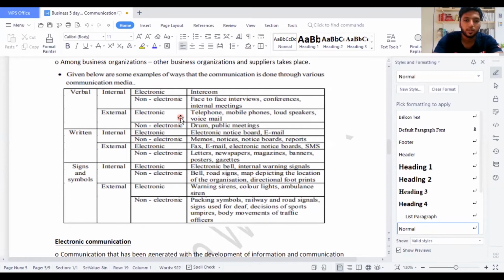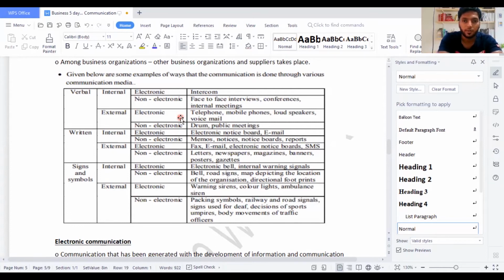When you use internet within the organization, it becomes intranet. Not so, I can't take it under verbal. So electronic is intercom. You communicate through your mouth, verbal, and then when the machine hears it, it will respond to you in a particular manner.